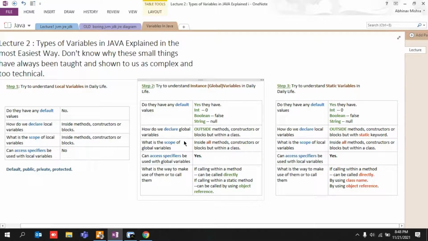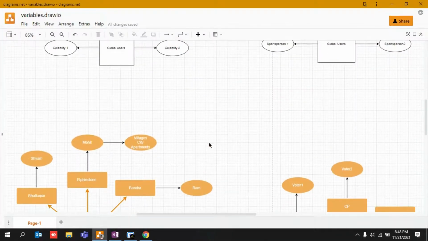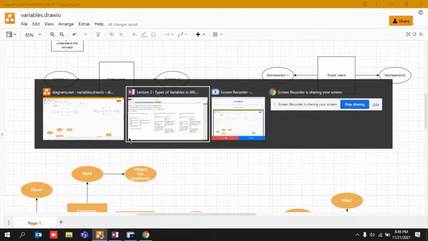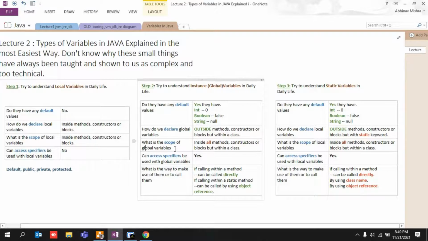Okay, coming back to the concept, where can we find the global variables? Global variables will not be found like local variables. This is for sure. Local variables were found in villages, in cities and apartments. But global users would be found outside these villages. You cannot find them inside a particular village or city. If they are not residing in a particular city or apartment, they are global users. They can be anywhere at any point of time. They can be in San Francisco, next time in Houston, then in Ohio, and then in Delhi as well. Any place they can be, right? So just get into that frame of mind.